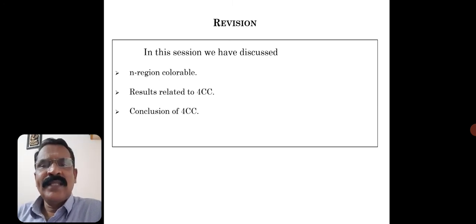As I said, the manual proof does not exist so far, but in the year 1976, two computer scientists, Kenneth and Wolfgang, proved the result by considering around 1800 different planar graphs.